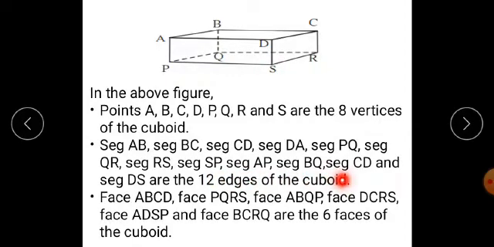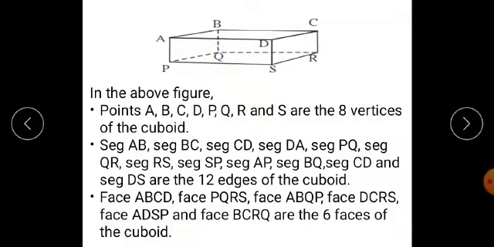Now, faces ABCD, PQRS, then ABQP, then CRSD, then ADSP, and then BCRQ are the six faces of the cuboid.